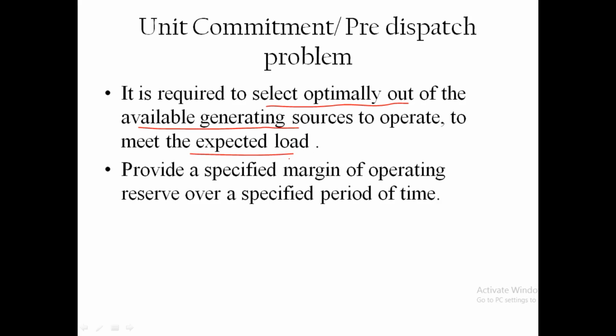Similarly, there are so many loads: industrial consumers, commercial consumers, and household consumers. So many types of consumers are there, and we have to meet the expected load. From the available generating units, to meet this load, we have to select optimally the generating sources. When selecting these, we have to provide a specified margin of operating reserve.